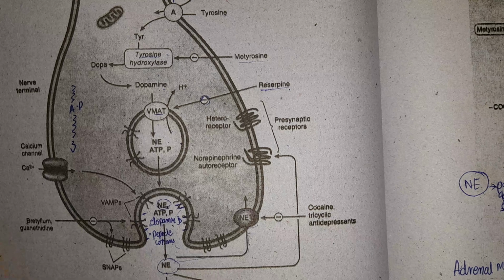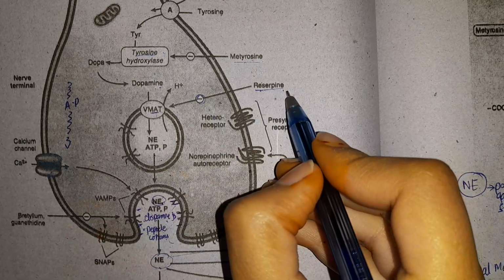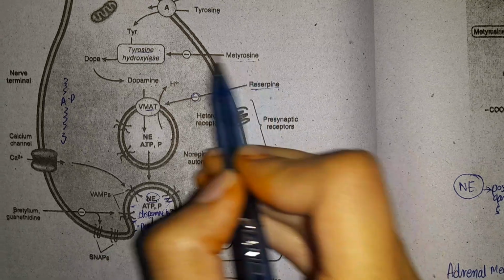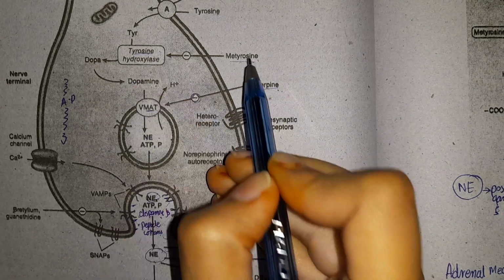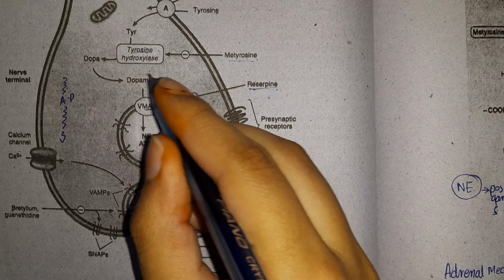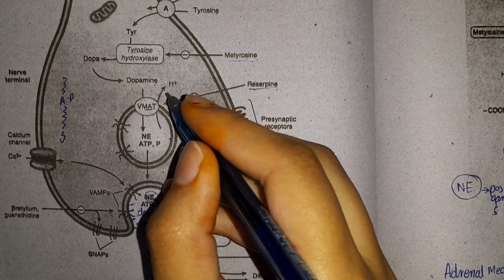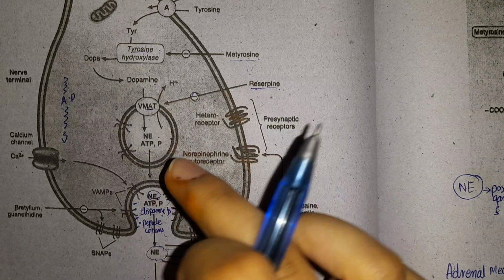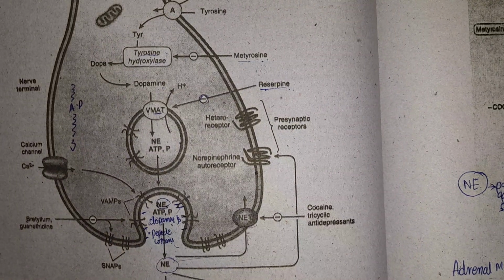Rather, it will conserve the dopamine. So metyrosine is the one blocking tyrosine hydroxylase. The second one, the one producing a reserve or not allowing the packaging into the vesicle, is reserpine, the reserve one.